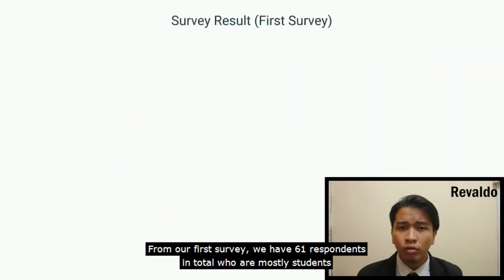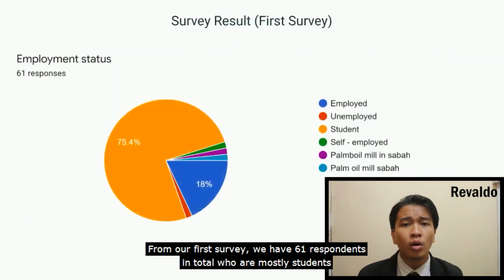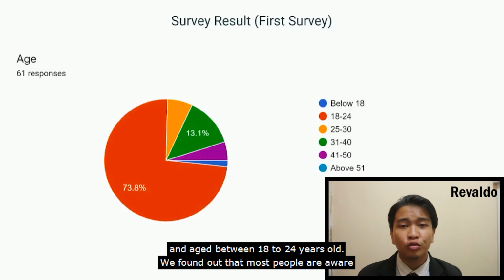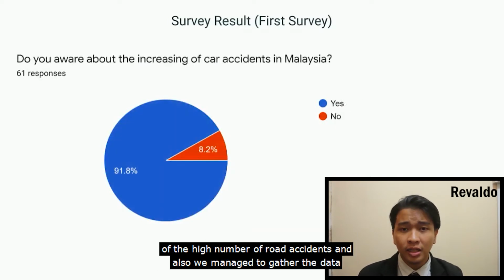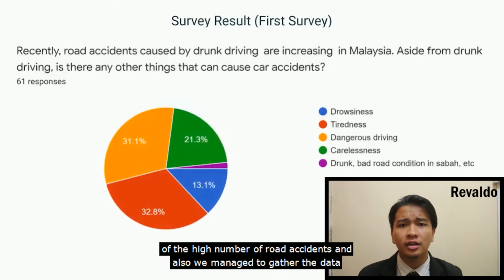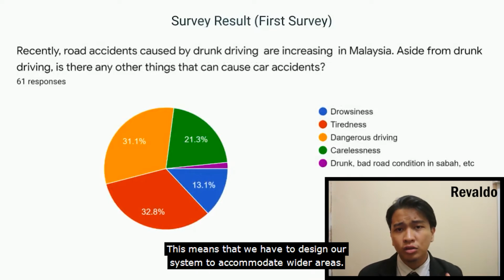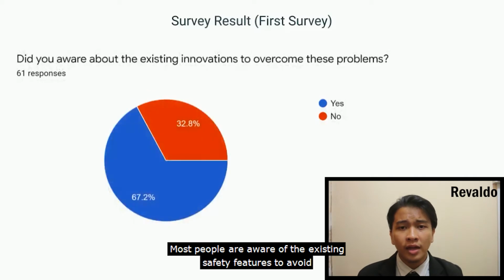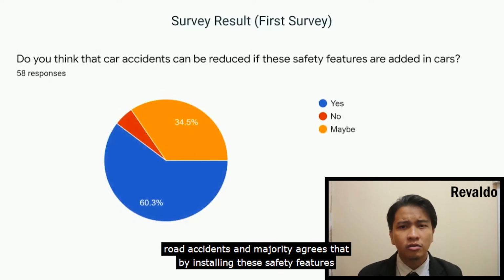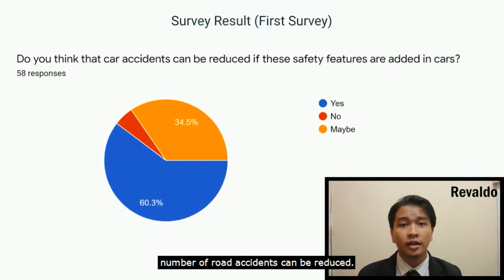From our first survey, we have 61 respondents in total, who are mostly students aged between 18 to 24 years old. We found out that most people are aware of the high number of road accidents, and we also managed to gather data regarding the causes of road accidents other than alcohol consumption. This means that we have to design our system to accommodate wider areas. Most people are aware of the existing safety features to avoid road accidents, and the majority agree that by installing these safety features, the number of road accidents can be reduced.